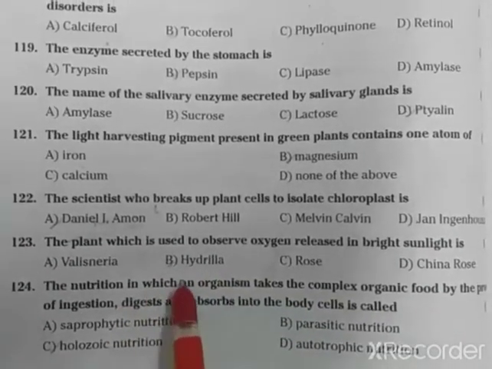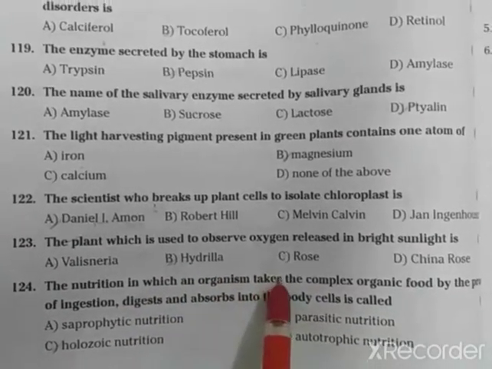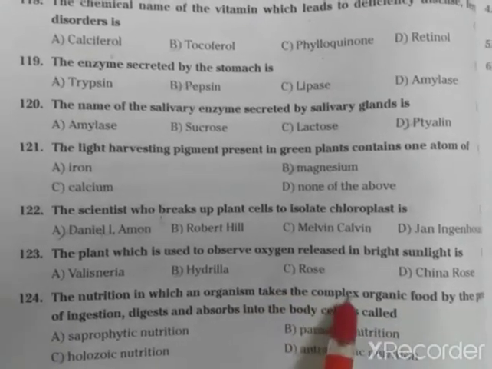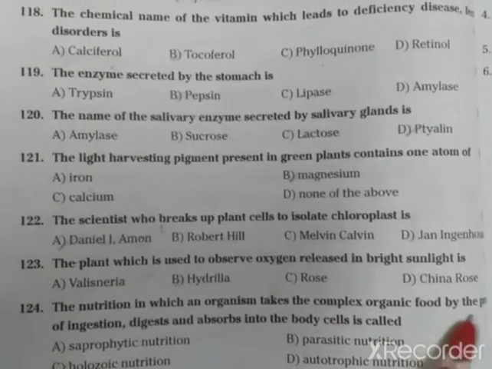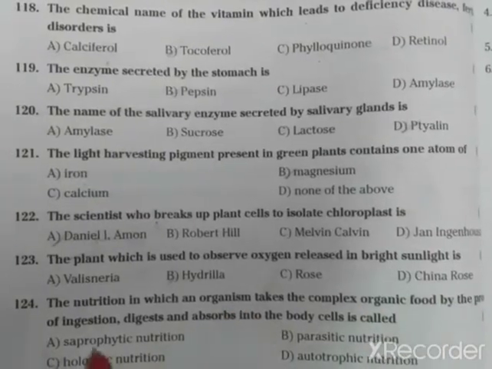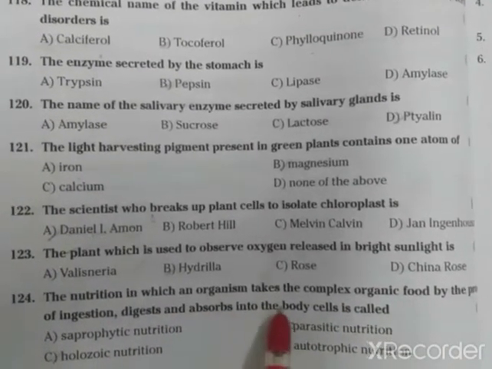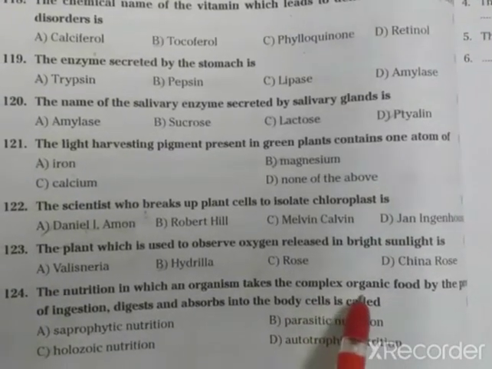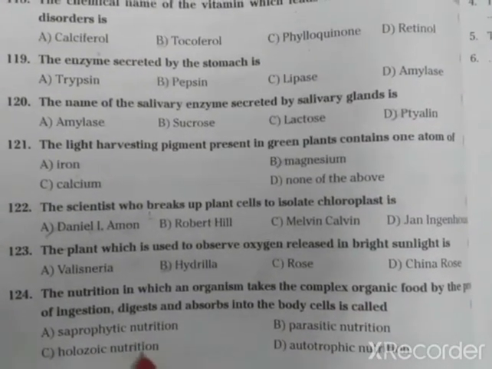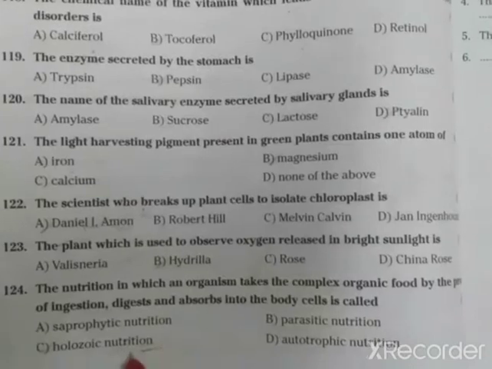The nutrition in which an organism takes in complex organic food by ingestion, digests it and absorbs it into the body cells is called holozoic nutrition.